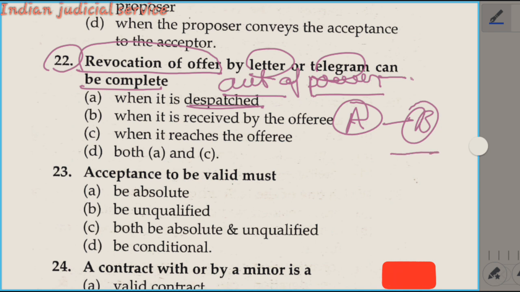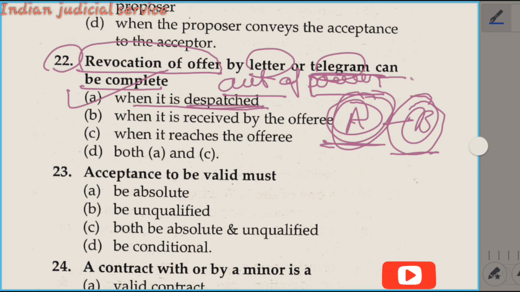It is complete against A only when it is out of the power of A, meaning when A dispatches the letter or telegram. So according to our question, revocation of offer by letter or telegram can be completed when it is dispatched. So the answer is option A.